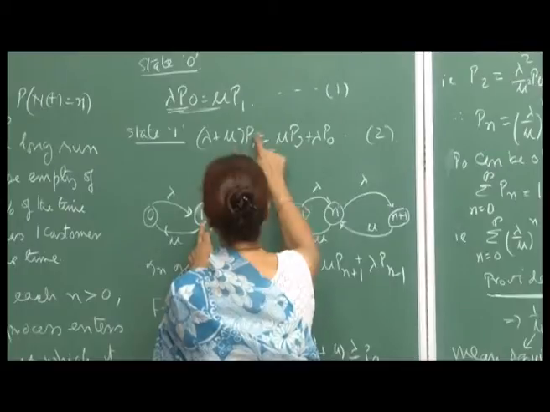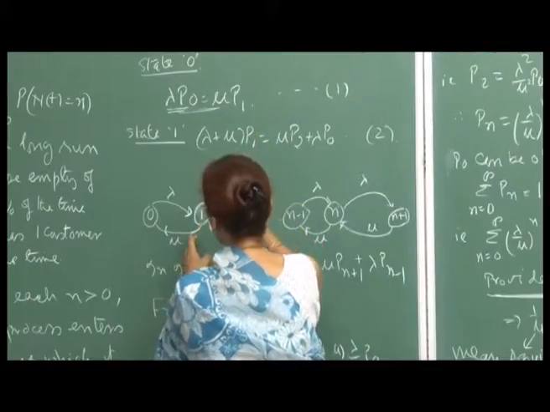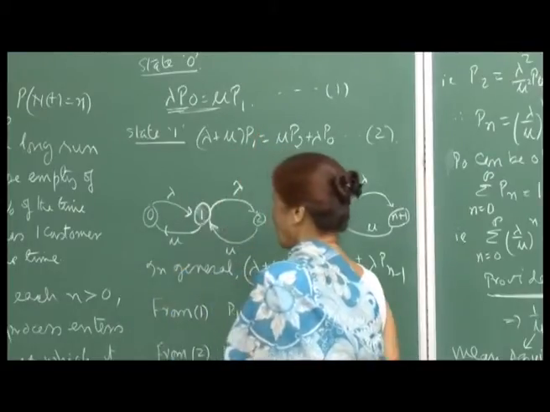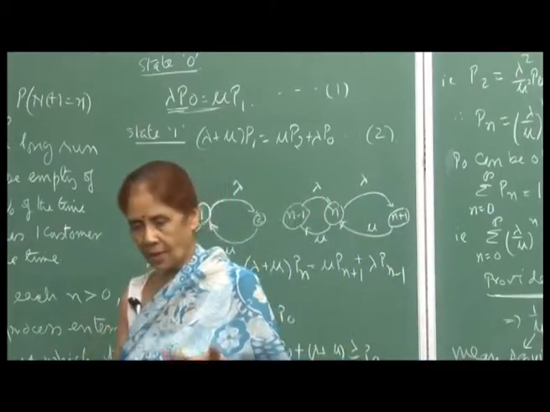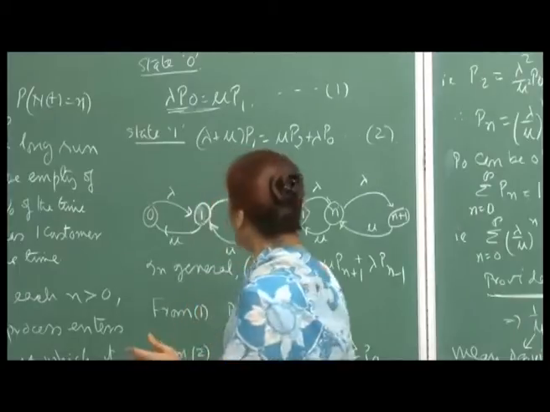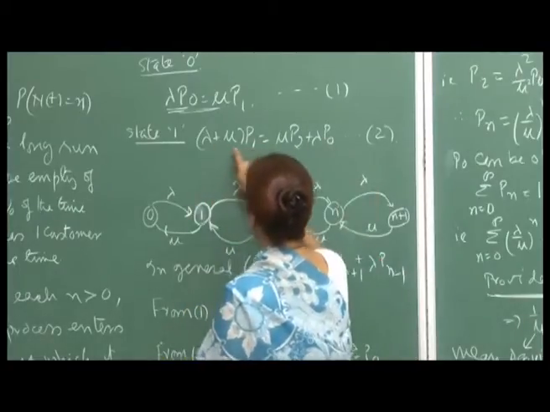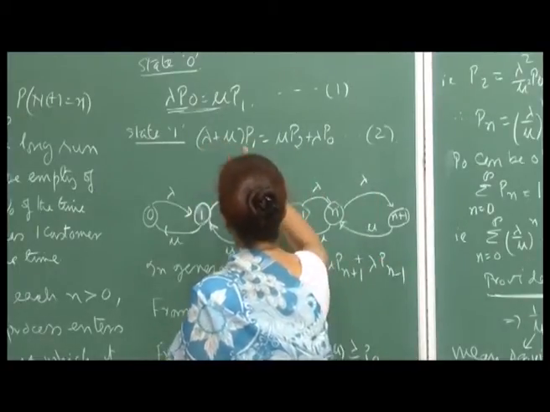So, therefore, lambda plus mu into P 1, because remember the two processes we assumed are independent. The service process and the arrival process are both independent. So, therefore, I can add up these rates. So, this will be lambda plus mu into P 1.